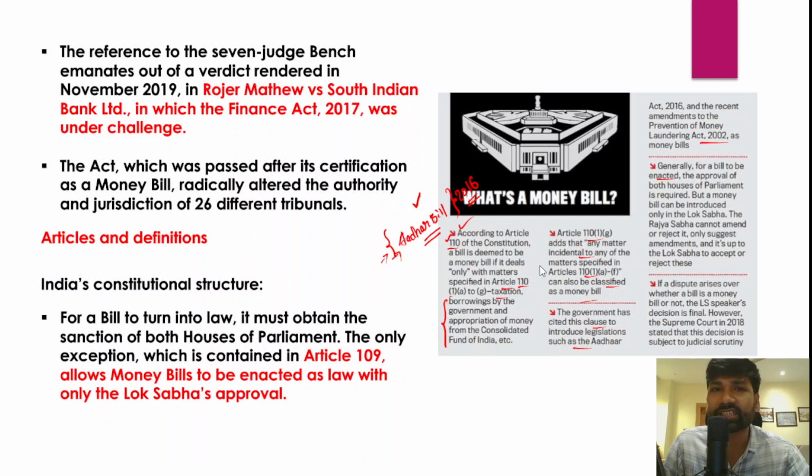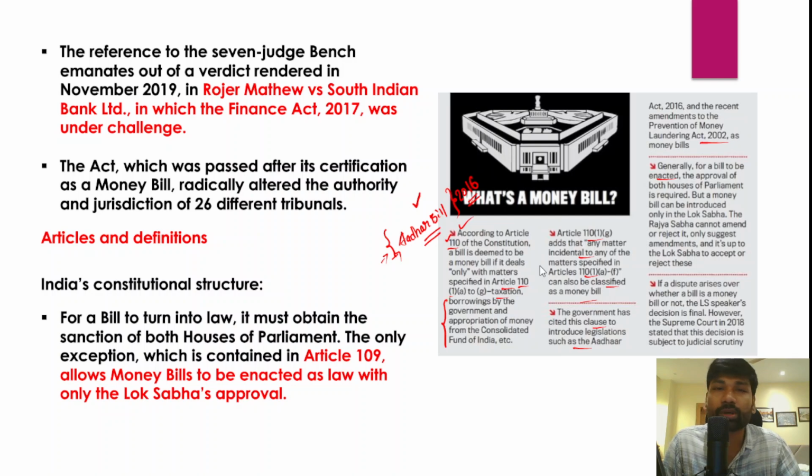The Rajya Sabha can discuss the bill, but it cannot reject the money bill. However, the Rajya Sabha can suggest amendments to the money bill, and then it can transmit the bill to the Lok Sabha again. However, it is up to the Lok Sabha to decide whether those recommendations would be accepted or not.